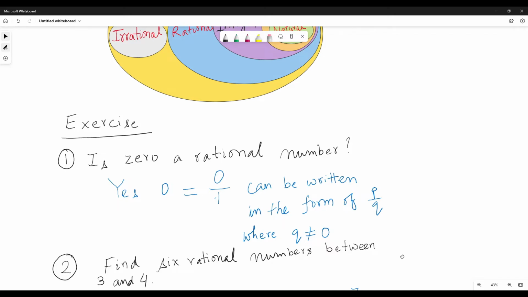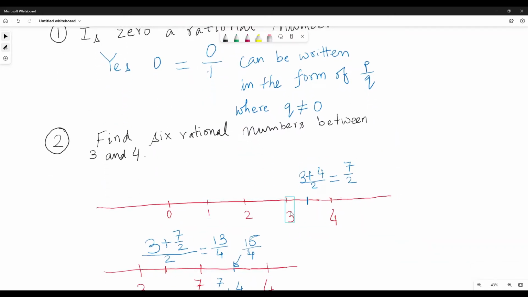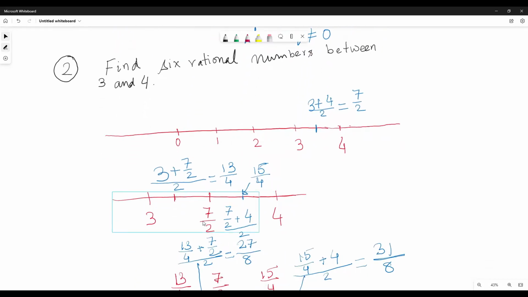But we can find them in a different way. Let us see, on the number line it is 3 and 4. What is the midpoint of this? 3 plus 4 by 2, that is 7 by 2. Now we will find the midpoint of 7 by 2 and 3, that is 13 by 4. And the midpoint of 7 by 2 and 4 is 15 by 4.